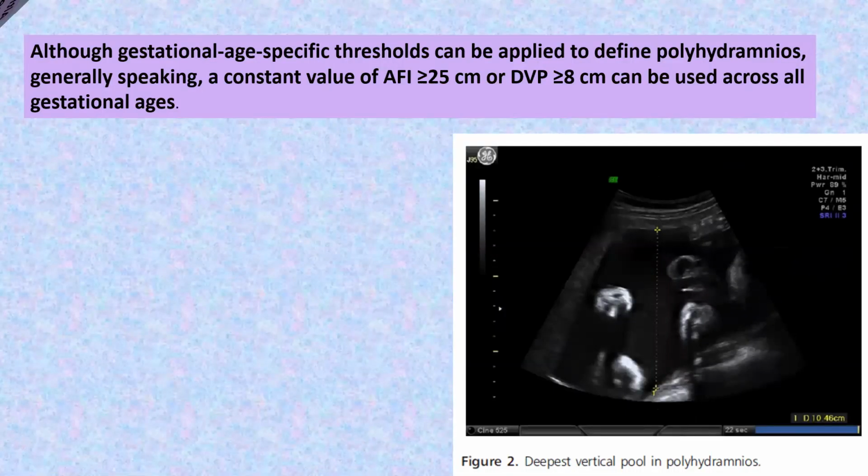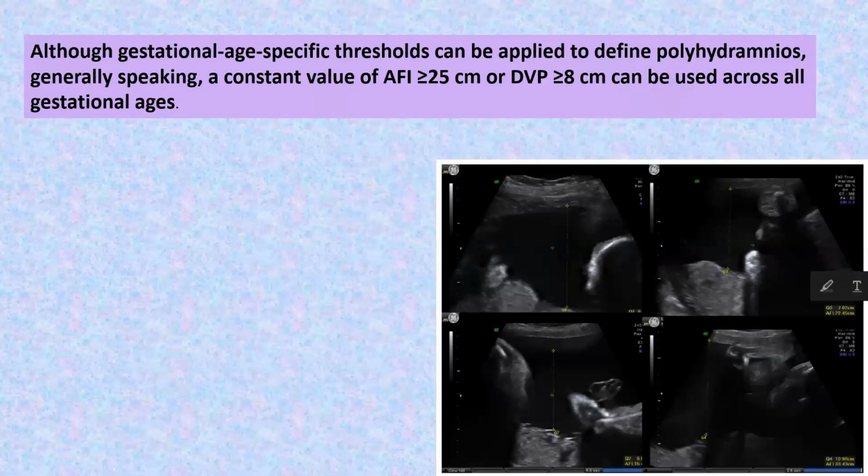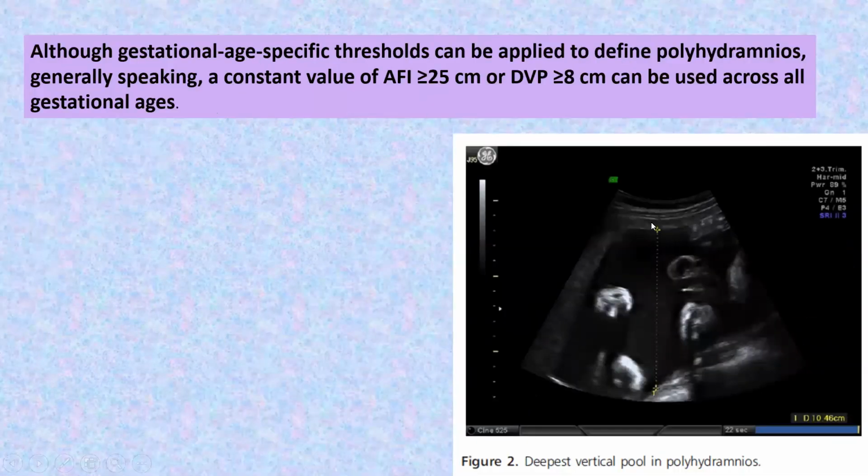So this is objective assessment. Here is the AFI, what we are measuring in 4 quadrants. Here 1, 2, 3, and 4, which is more than or equal to 25. And this is the single deepest vertical pocket, DVP, when we are seeing more than 8 centimeter.